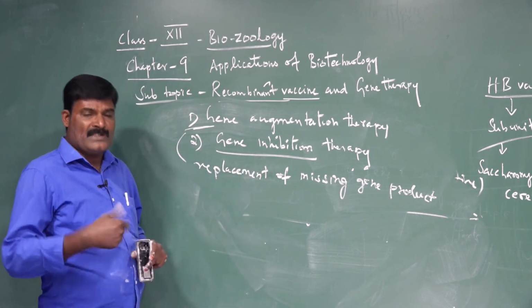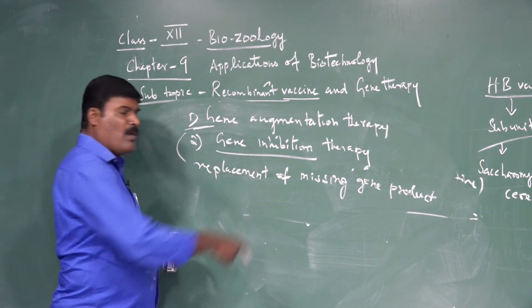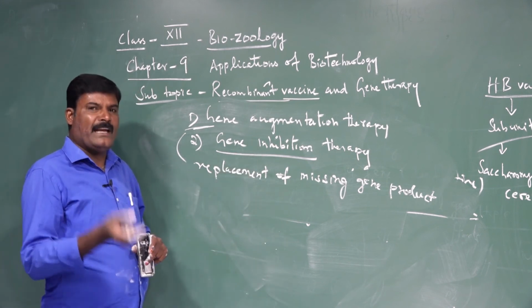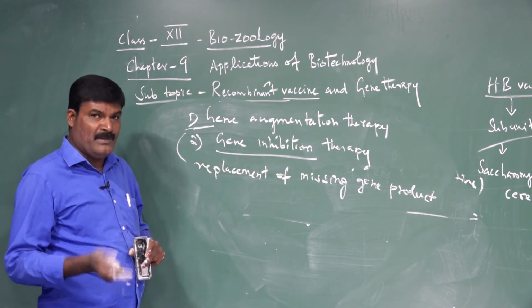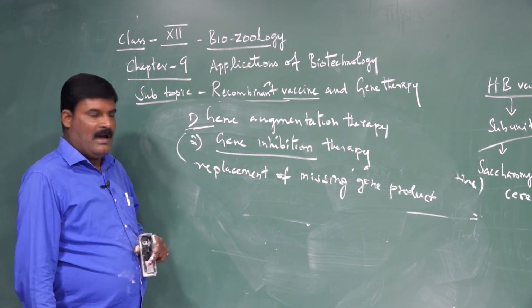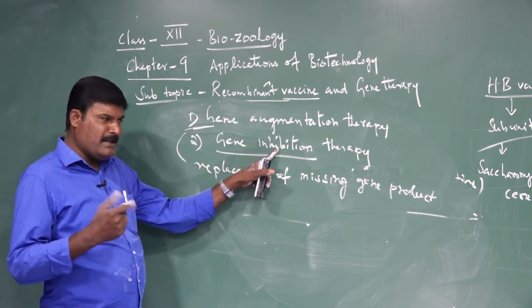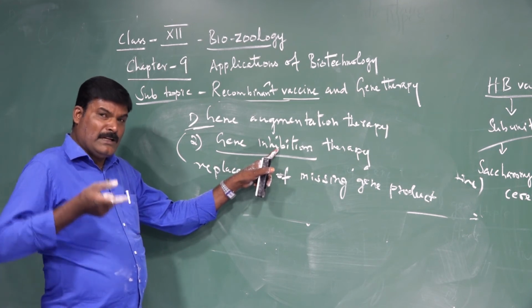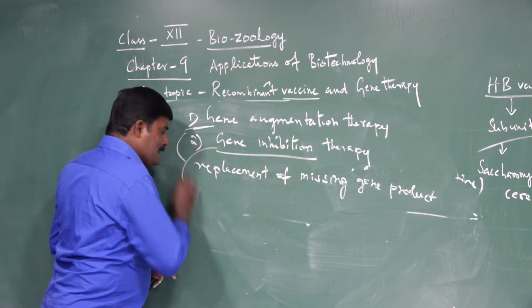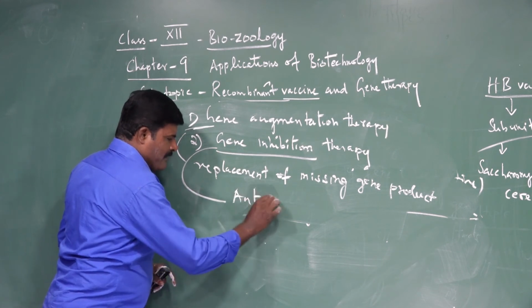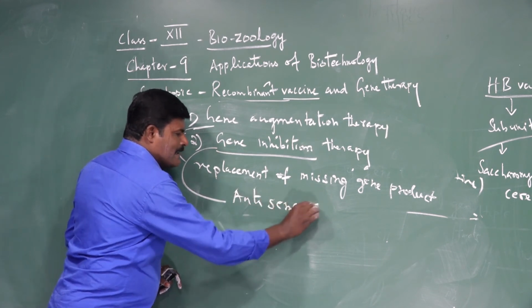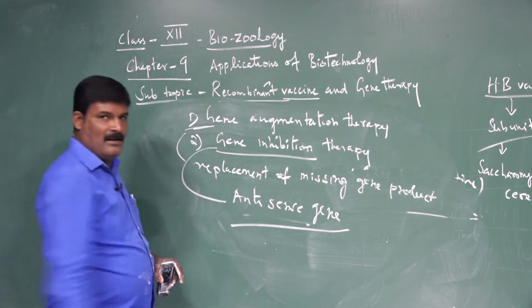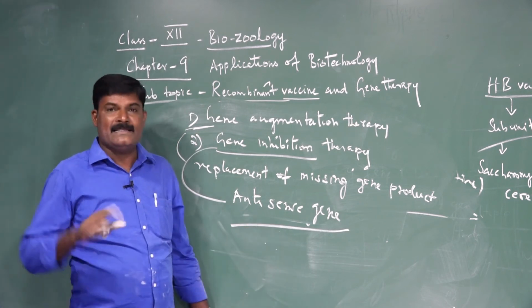To prevent, to stop. This therapy involves reducing or inhibiting the expression of the dominant gene. I repeat, what is gene inhibition therapy? It involves insertion of an antisense gene. Note it, antisense gene. What is the role of the antisense gene?